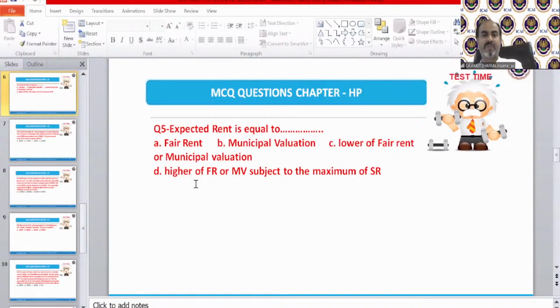Okay, give me the answer: expected rent is equal to what? If theoretically I ask you what is the meaning of expected rent, how will you explain it?